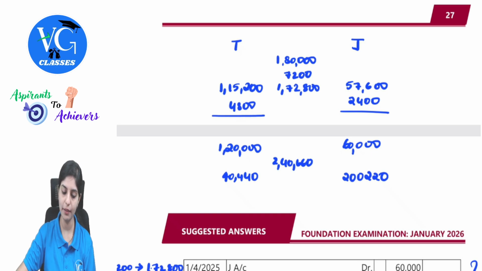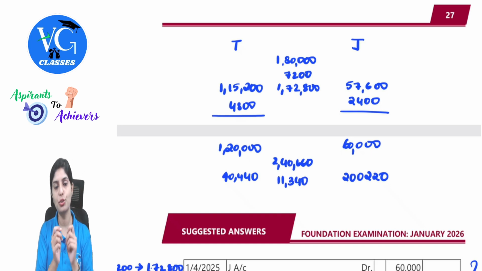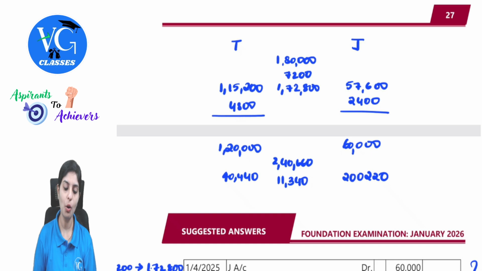2,52,000. We are getting 2,40,660. What is the discount? 11,340. Remember, the expense should also be apportioned in the ratio of benefit derived. Yes. So what will be the value here? We need to consider